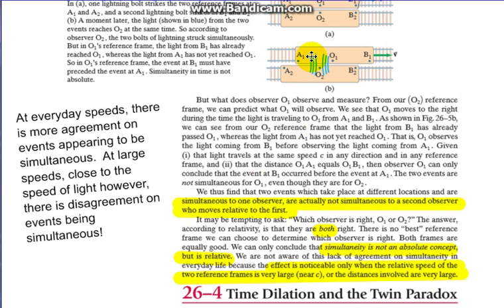Even with this train example, trains move at regular speeds, very low compared to the speed of light, so O1 and O2 would say, yep, they happened at the same time. But if this cart was moving much faster, close to the speed of light, we would get this weird scenario in which O2 sees the light coming at the same time from either side, but O1 is moving so fast that he doesn't see A1 until B1 is well past it.